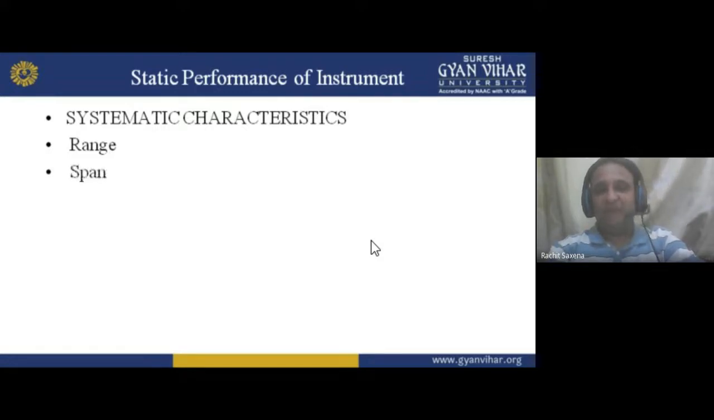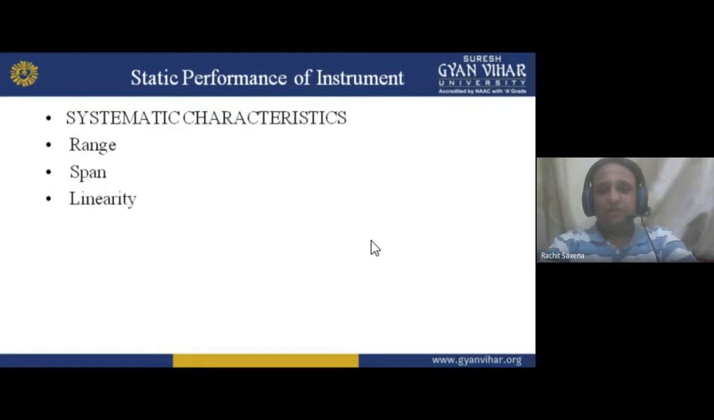Then we have a span. Span means we can also call it TV size. This span is basically size, that is, how many inches you prefer: 32 inches, 48 inches, 72 inches, 84 inches, bigger to bigger. So that is span.